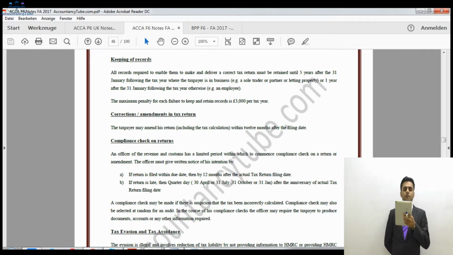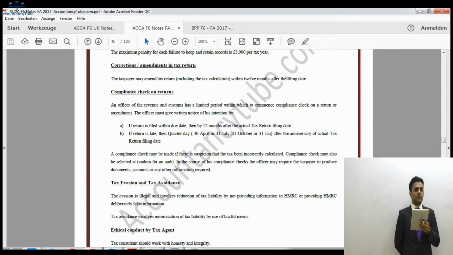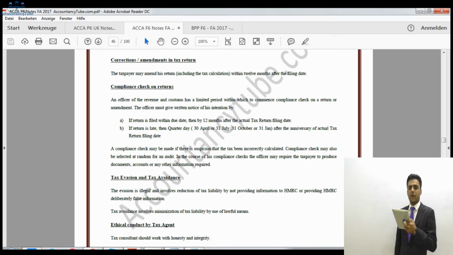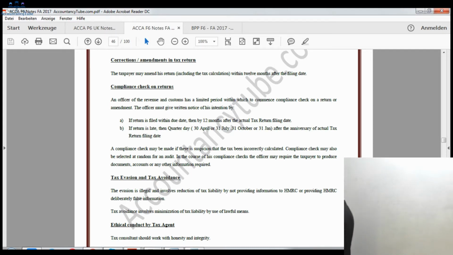So it says that if you have made any mistakes in the return, you can make the corrections within 12 months after the filing date. That's what it says, correction amendment in the tax return. So you can do the correction within 12 months.